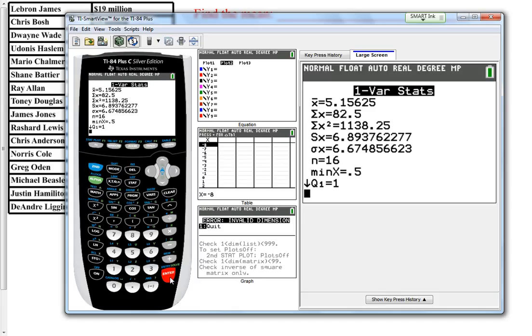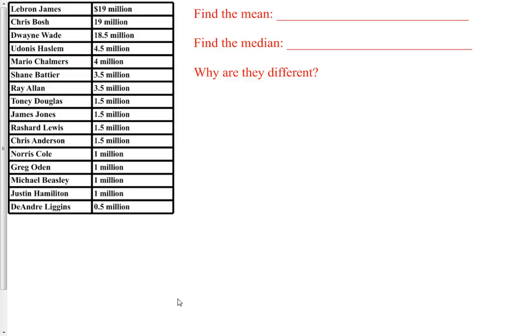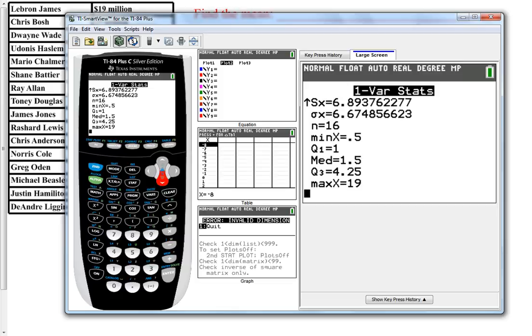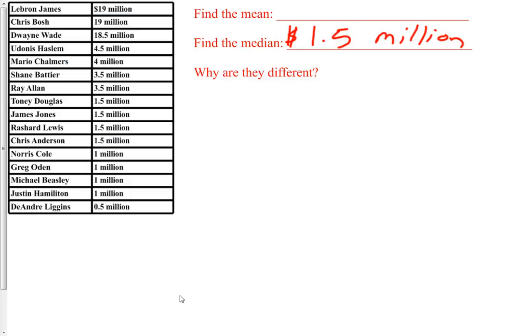The mean is 5.16 million. That's the mean. And the median, the one in the middle, is 1.5 million. Let's write that down, 1.5 million. So the median is 1.5 million, and the mean was 5.16 million.